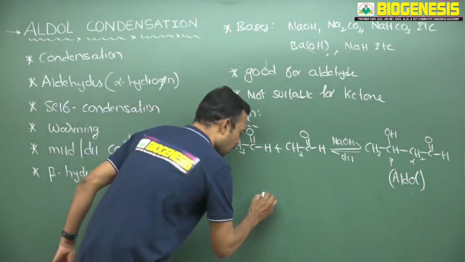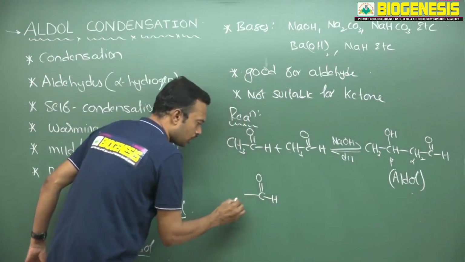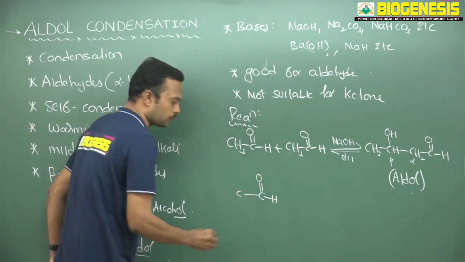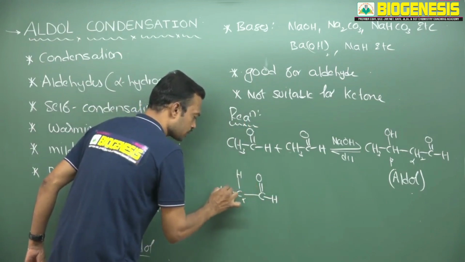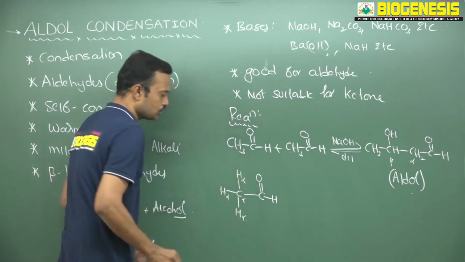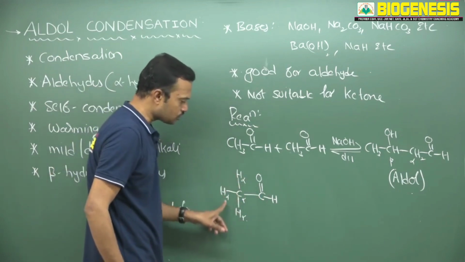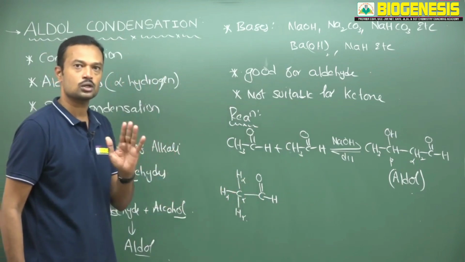See, this is the carbonyl group. The first carbon attached to the carbonyl is nothing but the alpha carbon. This is the alpha carbon, and the hydrogens on the alpha carbon are known as alpha hydrogens. They are involved in keto-enol tautomeric form, which is called tautomerism.